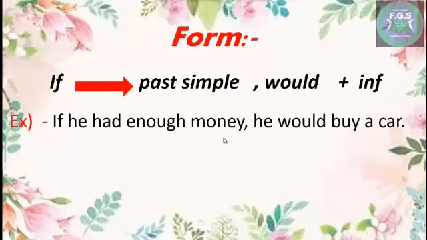So we use the second conditional of if. If he had enough money, he would buy a car. Here, if is followed by two sentences. The first sentence is in past simple, he had. But in the second sentence we used he would buy, would plus infinitive.